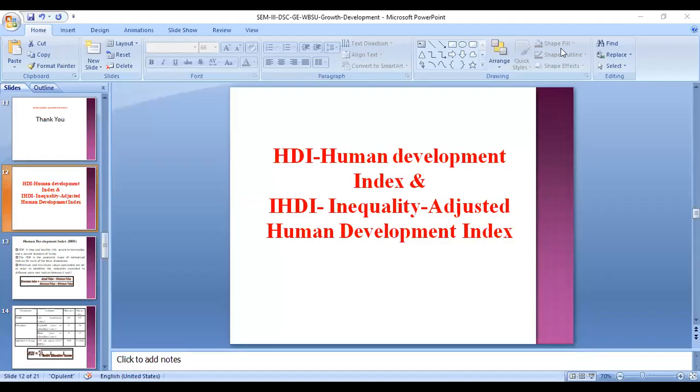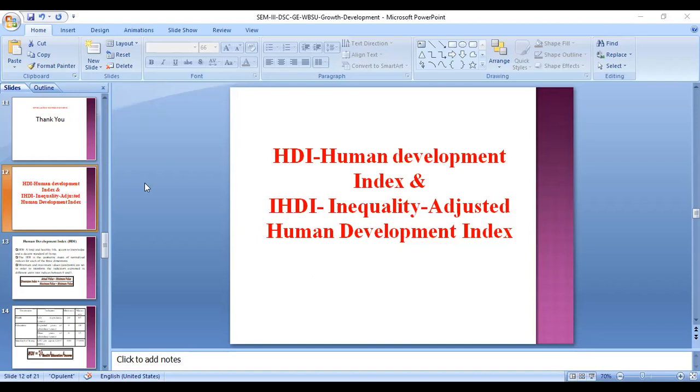Today, we will discuss the Human Development Index, and the new version of the Human Development Index is the Inequality-Adjusted Human Development Index. The Human Development Index is a summary measure of achievements in three key dimensions of human development that are a long and healthy life, access to knowledge, and a decent standard of living. The HDI basically is the geometric mean of normalized indexes for each of the three dimensions.